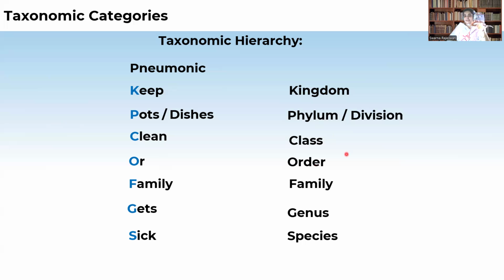If we see the orders, there are different organisms belonging to one order. The animals with similar characteristics of one order will be grouped in one family.